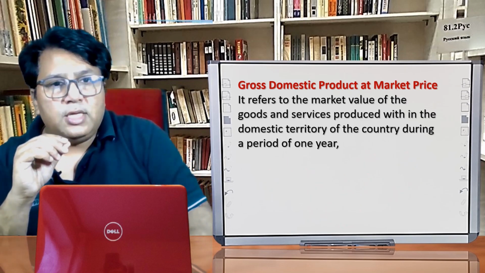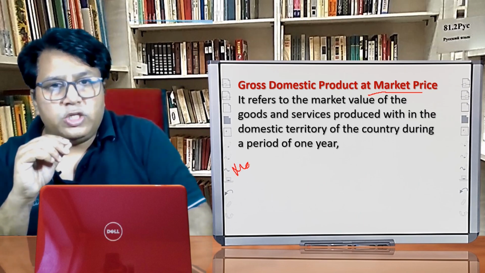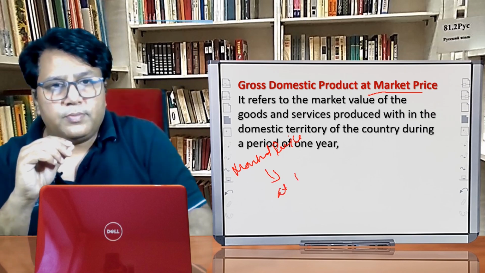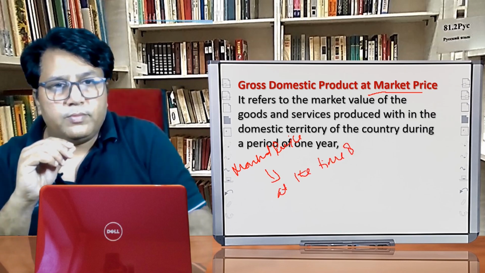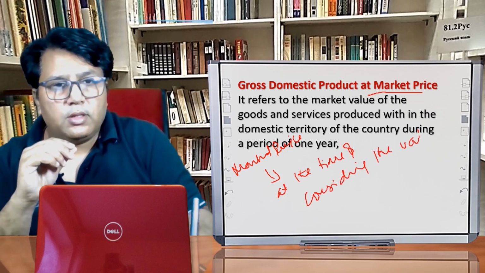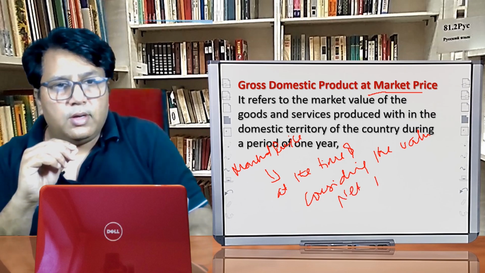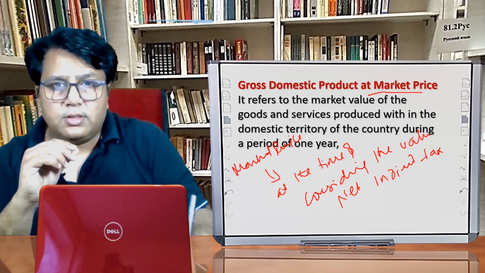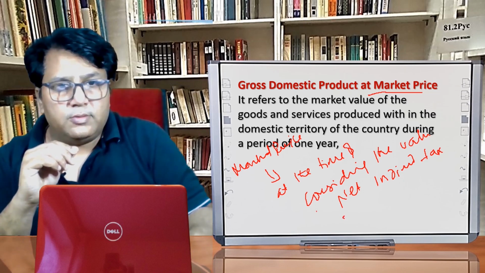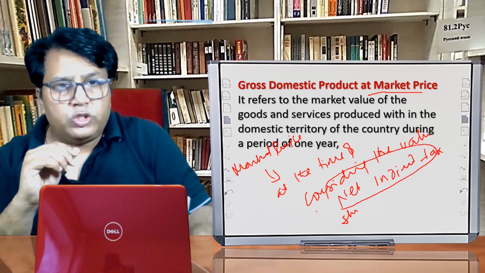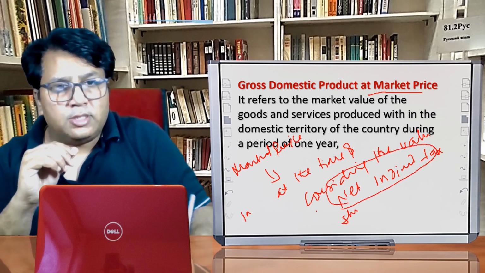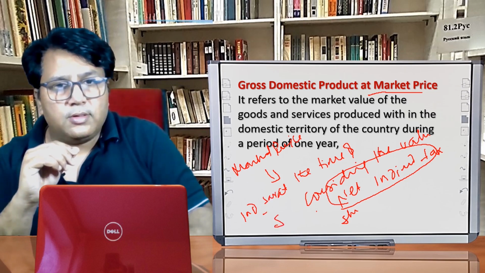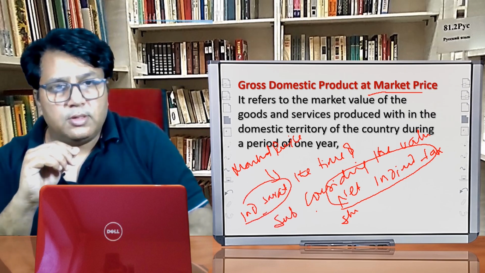Here the next thing that we can see is the market price. The question is, what is market price? Market price means at the time of considering the value, net indirect taxes should be considered. The question is, what is this net indirect taxes? Net indirect taxes means indirect tax minus subsidies should be considered.